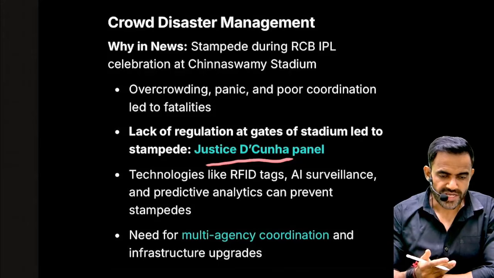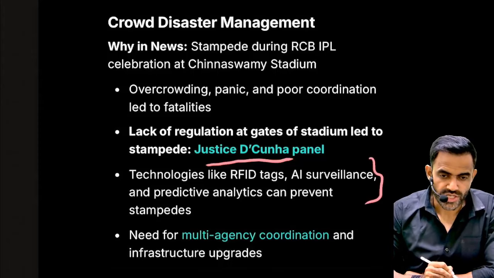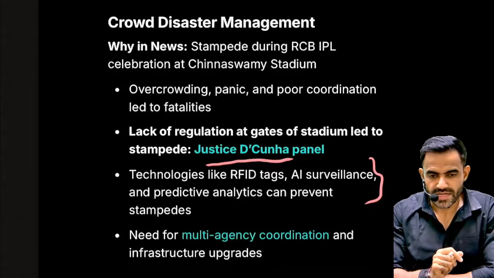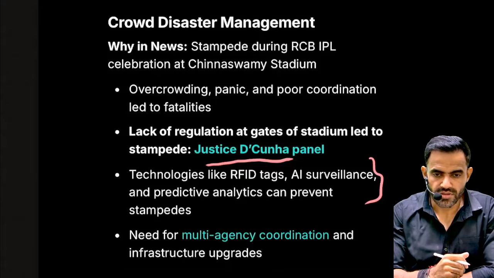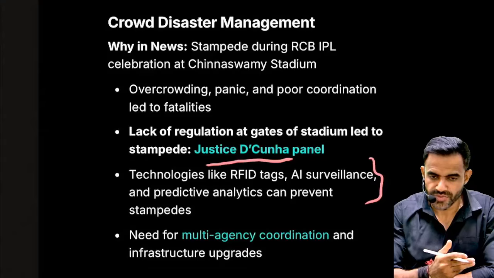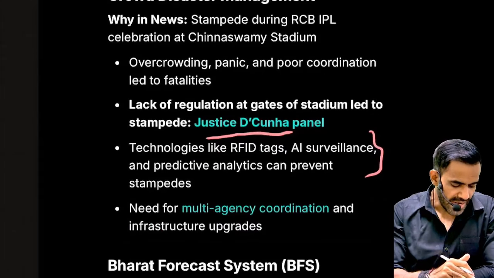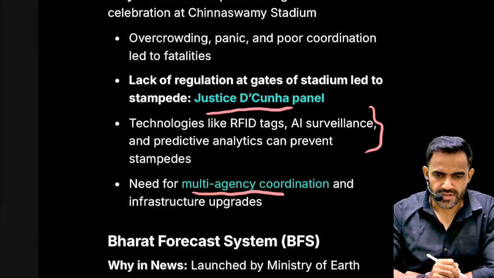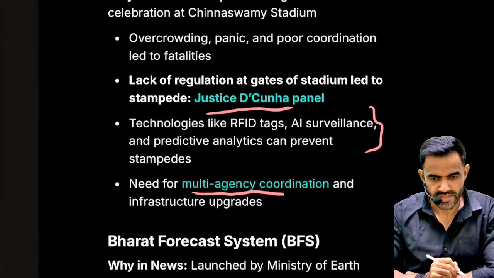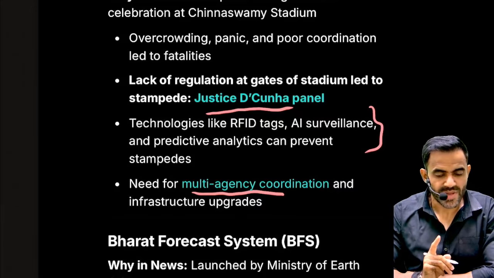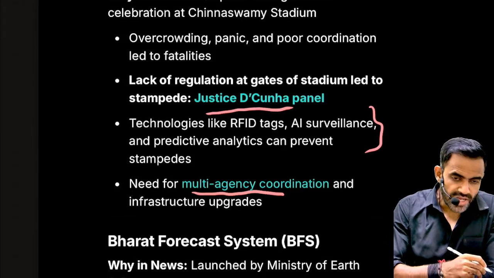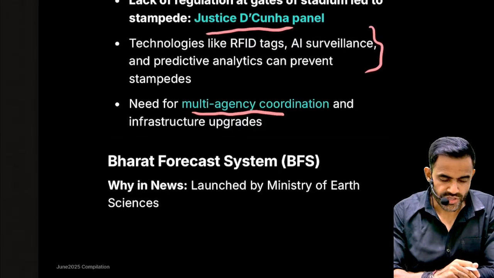Now, what could have been done? We could have used different technology to control the crowd or to regulate or to monitor them. Apart from that, the police should have ensured better coordination between different departments, and there should have been multi-agency coordination. See, since we are a highly populated country, every now and then we see a lot of disasters because of mismanagement of the crowd. So that's why it is important we use technology just to monitor them.